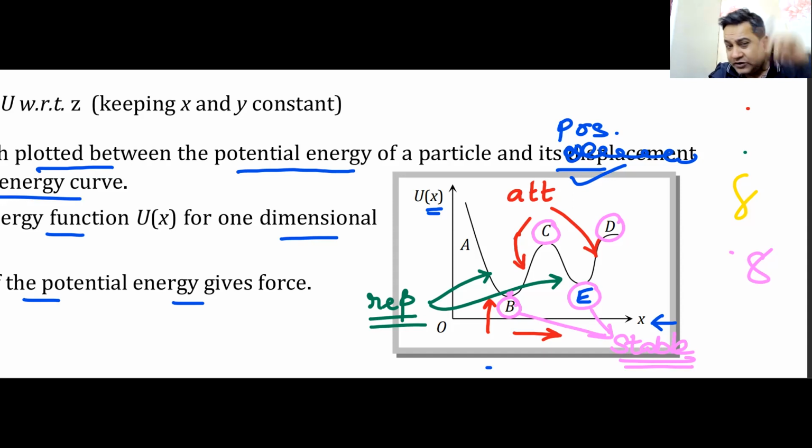This is what you have to note down in your original diagram. Every piece of information that we are collecting is coming from the same graph, the same one diagram. So if you're looking at that diagram from any perspective, you should be getting your answers. B and E are definitely points of stable equilibrium.